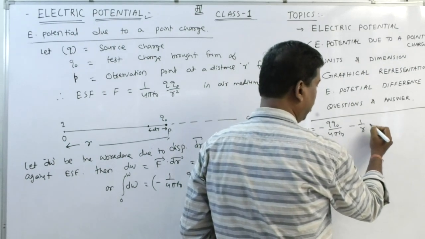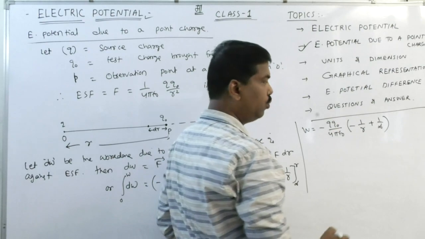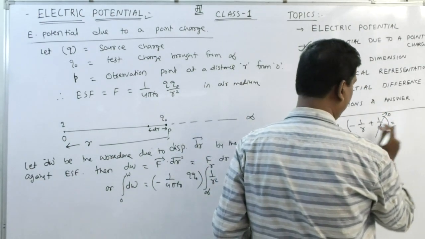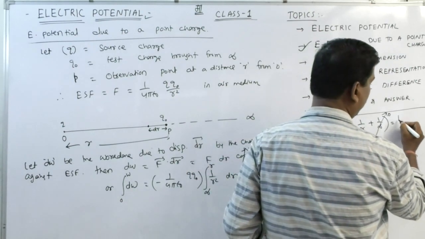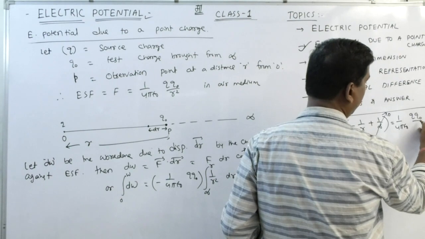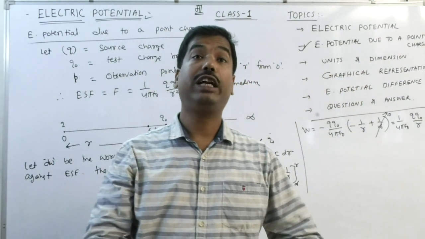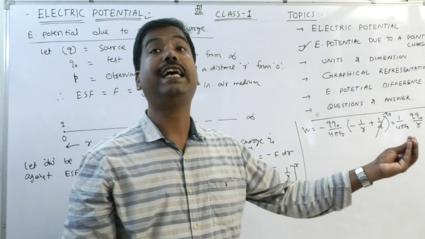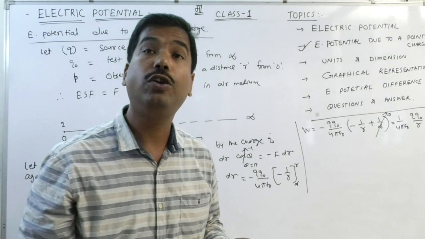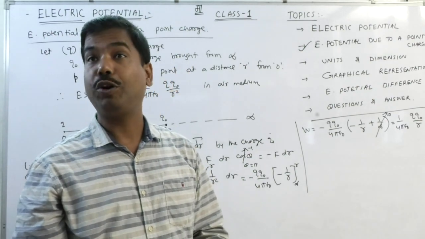So minus 1 by R plus 1 by infinity. 1 by infinity is 0, and minus minus becomes plus, so 1 by 4 pi epsilon 0 Q Q0 by R. This is the amount of work done. It means if that much work is done, then a charge Q0 will be brought from infinity to that point. The amount of work done per unit charge is the potential.